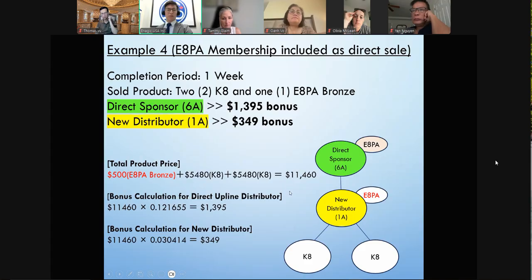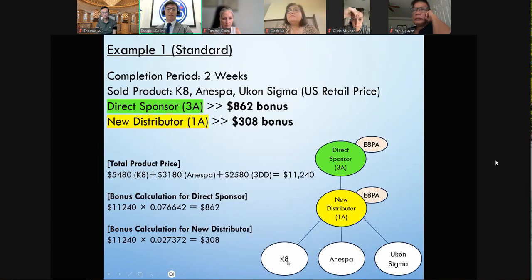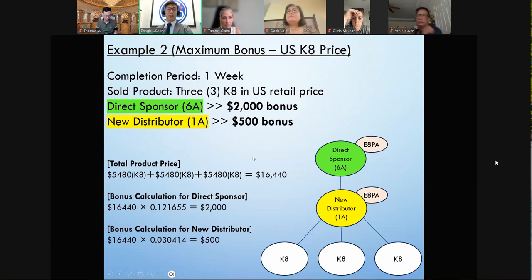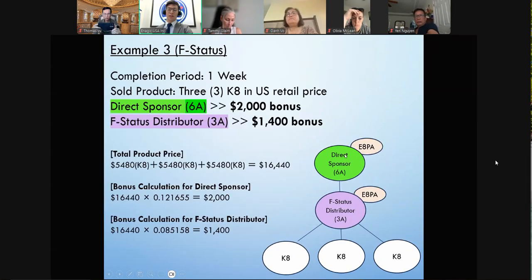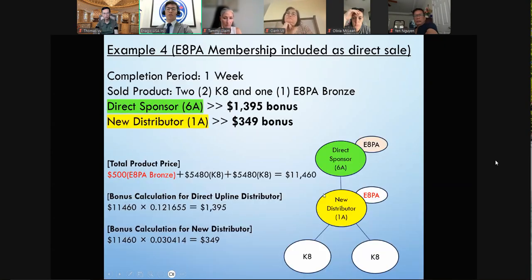Okay, so far so good, everyone. These are primarily the four examples. Let me just go over it quickly. One is the standard, different unit type. Example 2 is the maximum bonus type, which is the 3K8. In the F status scenario, we're going to use the same chart as the direct sponsor, so that's a huge advantage for F status. And we're also going to count EAPA as one of the three direct sales, only for this campaign.